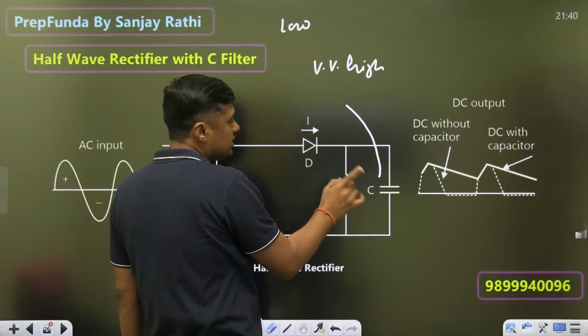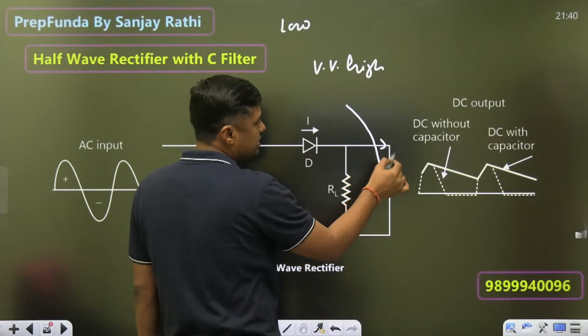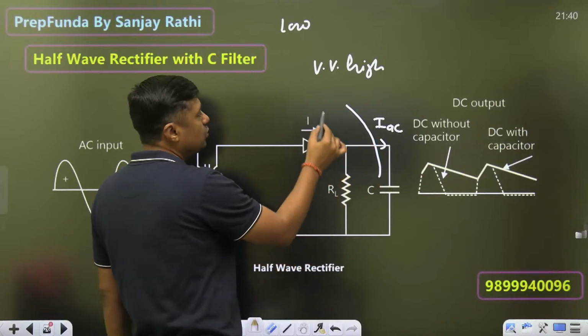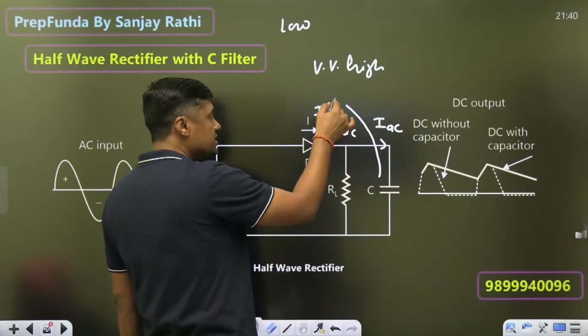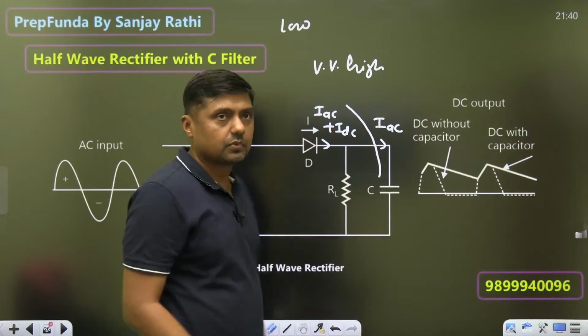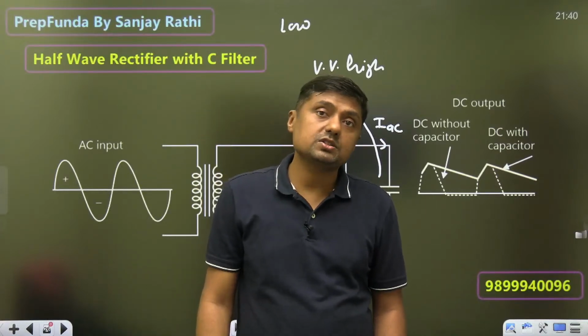Always remember, a capacitor acts as an open circuit for DC. That's why the DC component through it is 0, and it should pass the AC component. Here we have two components, AC plus DC. So DC will pass through the RL and AC will bypass through the capacitor. That's why the value of the capacitor should be as high as possible.